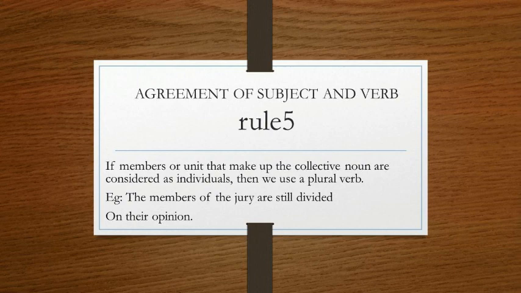So the example would become, the jury is still divided on its opinion. But here the subject is the members of the jury, so as the subject is plural, the verb is also plural, and that is are.